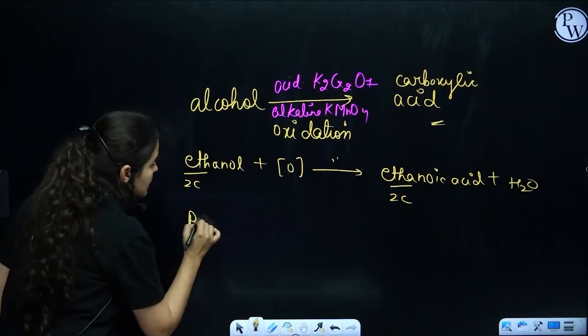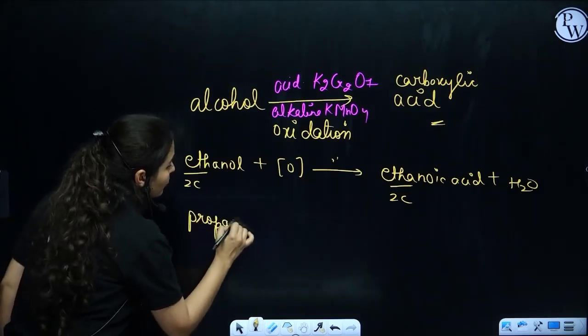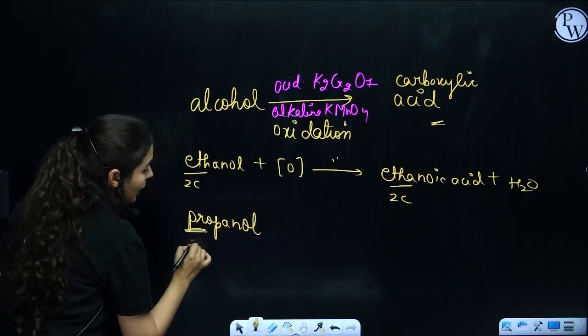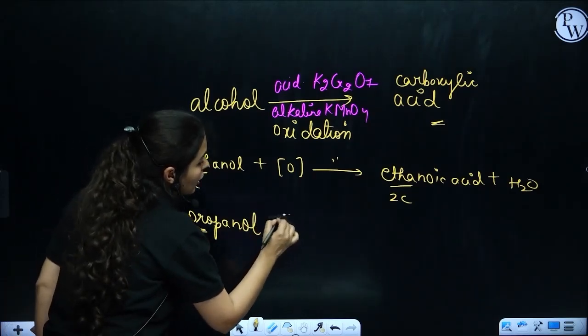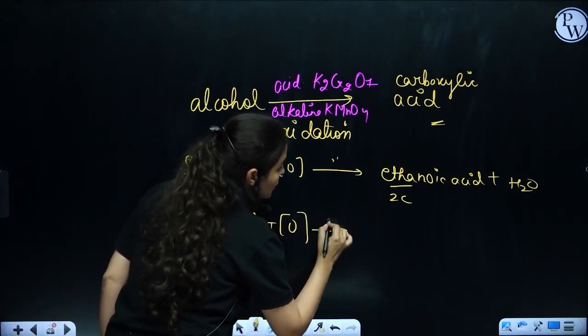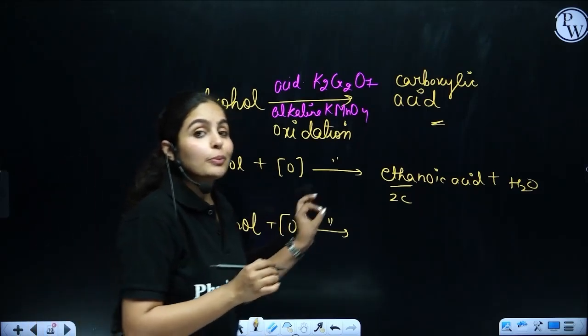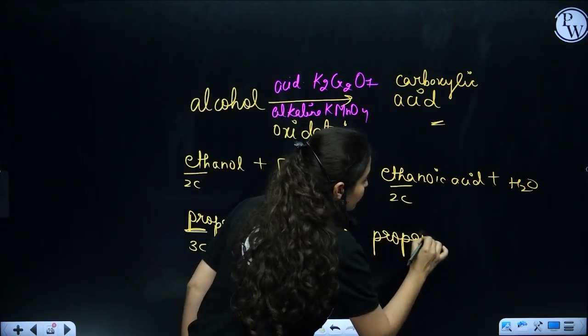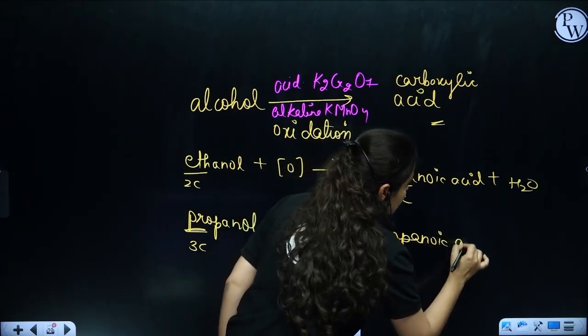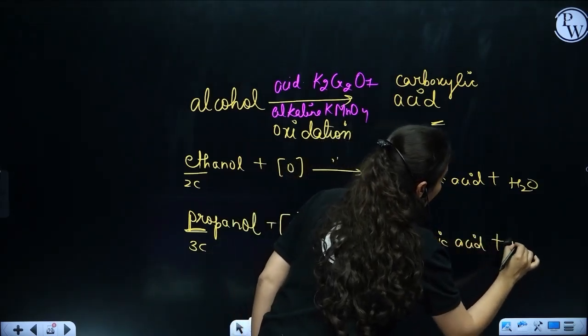Now in case I take propanol, if the alcohol compound has 3 carbon atoms and undergoes oxidation, what will it form? That will form propanoic acid plus water.